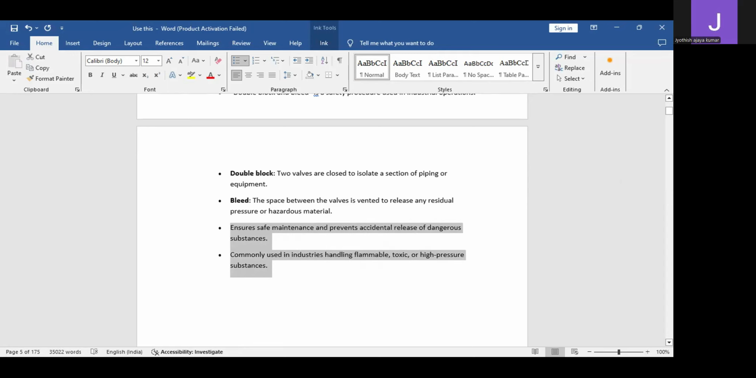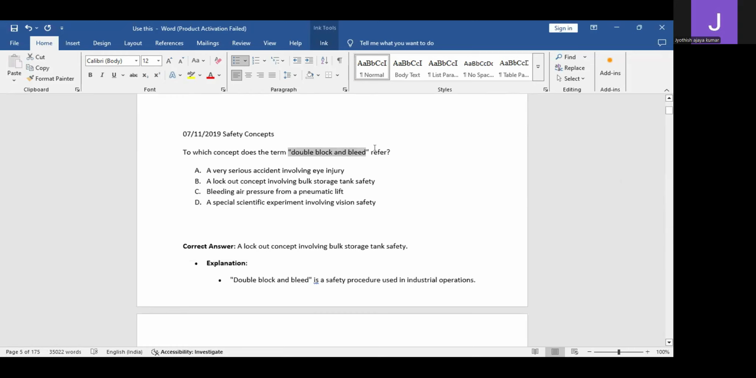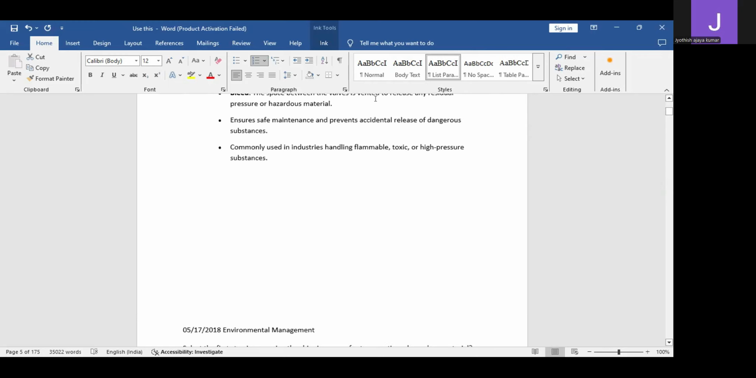So whenever you are doing a confined space activity, the first thing you will be doing is double block and bleed. So please understand, double block and bleed refers to positive isolation, which is there for your storage tank facility and all. Okay, thank you. So let us move into the next question.